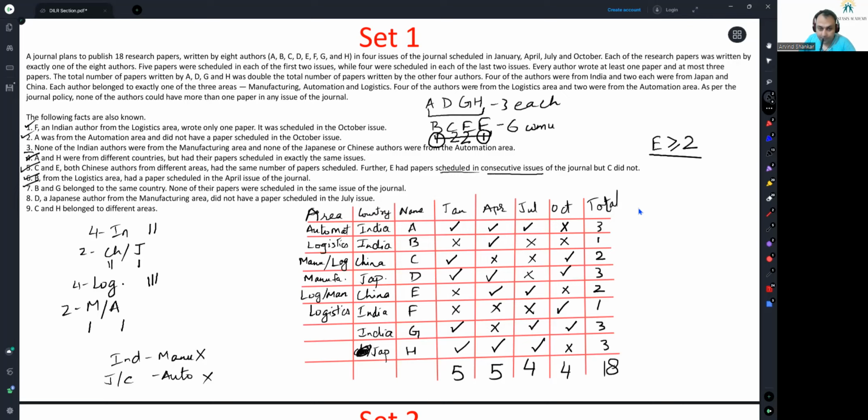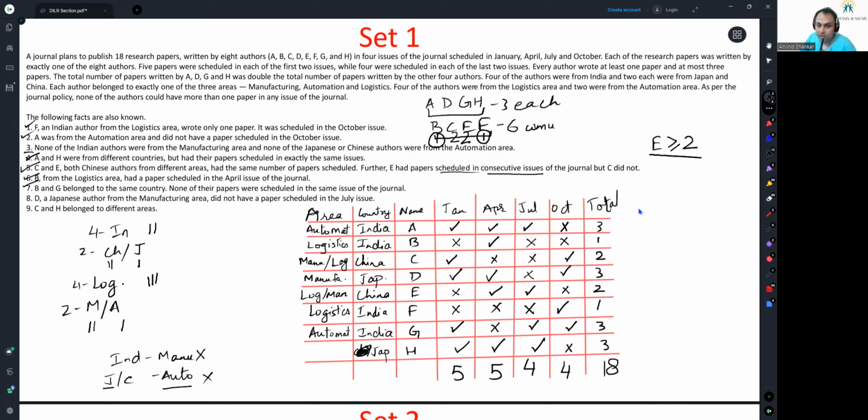Now, can you see? Manufacturing के दो लोग आ गए. Either C or E, C or E में से कोई एक and D. 2 manufacturing people are taken care of. So the other automation person, look at the other automation person. It will either be G or be H. But I know Japanese can't be in automation. So this person has to be automation wala.